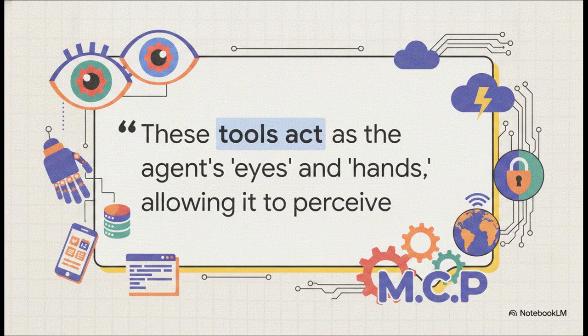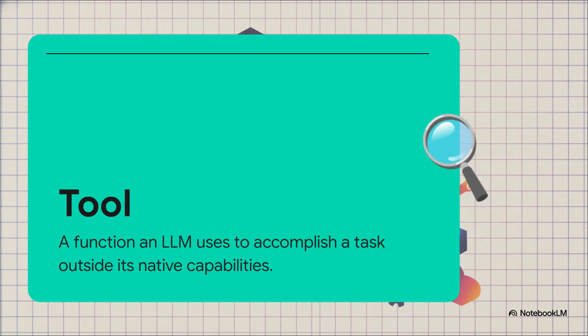So, tools are essentially the smartphone apps for your AI. They're the literal mechanisms that allow an agent to actually perceive and interact with the real dynamic world. So, what is a tool exactly? Think of it as a formal contract between the LLM's reasoning engine and your internal systems. It's the definition that allows your AI to go out, retrieve fresh data, or execute specific external actions for a user. But here's the catch. For this to work seamlessly, the foundation model has to know exactly what the tool does, what parameters it needs, and precisely how to use it so it doesn't just start hallucinating inputs.